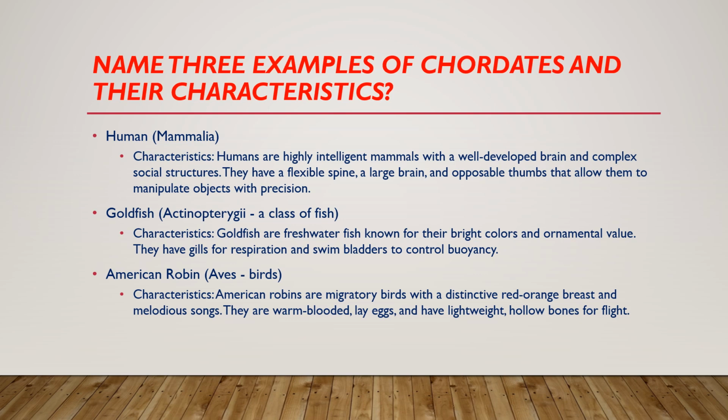They have gills for respiration and swim bladders to control buoyancy. American robin. American robins are migratory birds with a distinctive red-orange breast and melodious songs. They are warm-blooded, lay eggs, and have lightweight, hollow bones for flight.